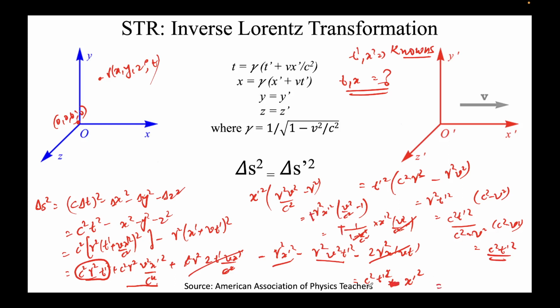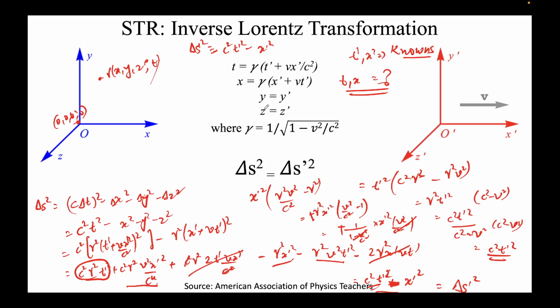This is nothing but, if I try to find delta s prime squared, this will be c squared t prime squared minus x prime squared, and this is the value that we obtained here. This is nothing but delta s prime squared. Again I'm ignoring the y and z. Even if you add them, these are just two extra terms, they do not play any role in this formula. So again, using just these expressions, I evaluated that the space-time interval remains invariant even if you use this inverse Lorentz transformation, which means these formulae are correct.